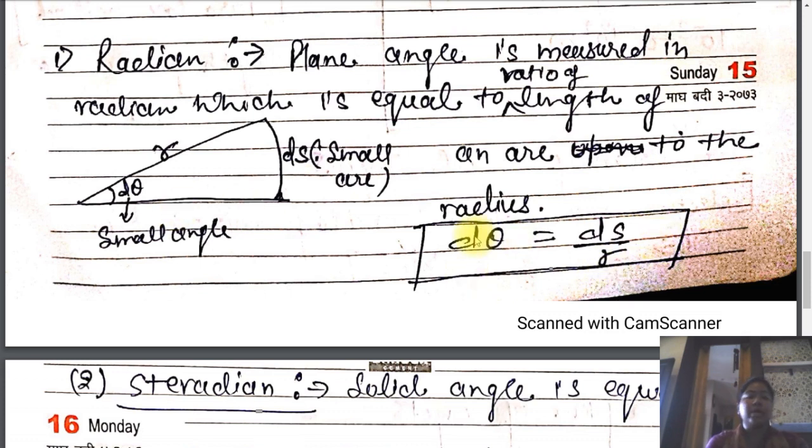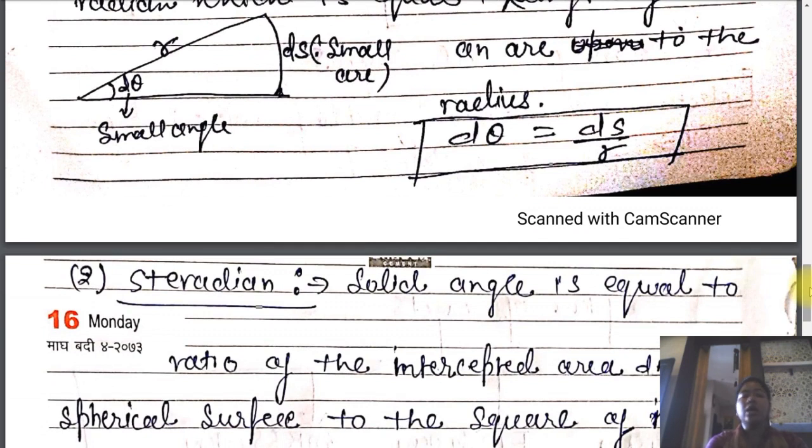So by this formula we can calculate the value of the radian. So d theta will be equal to ds upon r. If we want to calculate the plane angle of any condition or any planar body, what formula will we apply? d theta equals ds upon r, in radian. Now, after that we will talk about the steradian.